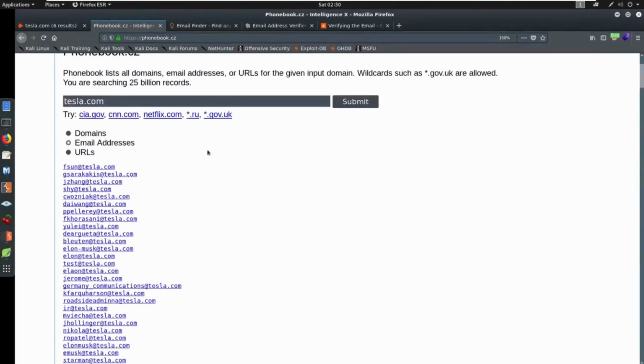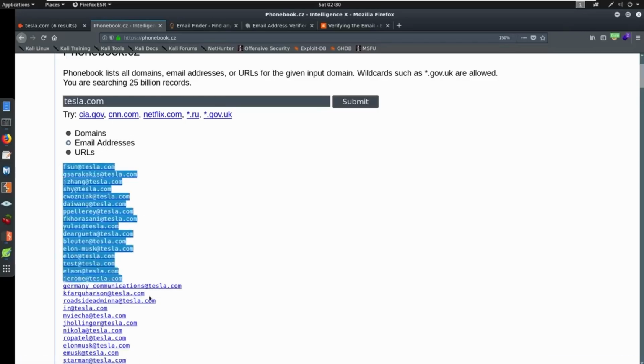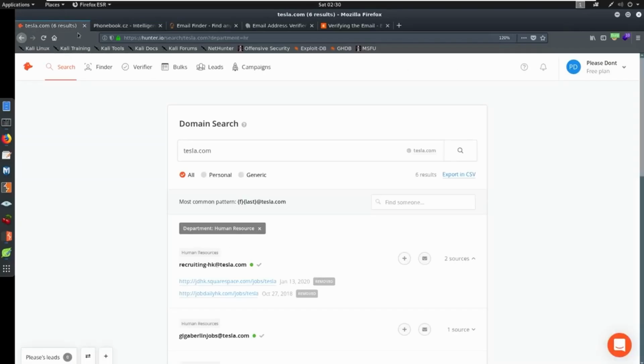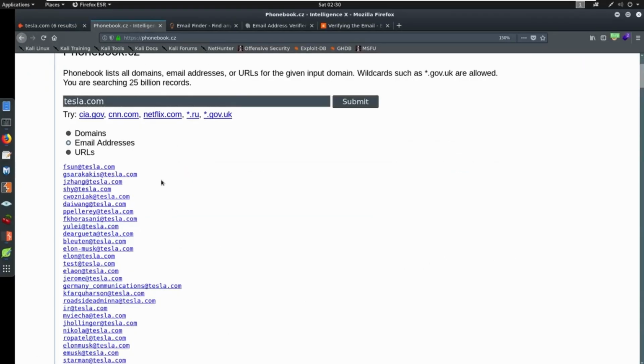Maybe we're not just hunting for one email. Maybe we're hunting for an entire domain. This is a great way to get free entire domains with a quick copy and paste capability. Like we have the Tesla here, we can export the CSV from hunter.io, but you only get so many results that you can export into a CSV. Here you get a bunch. There's no guarantee these are all valid, but it's still information. Information is what we want. This is all we're trying to gather, as much information as possible. So these are all potential email addresses for tesla.com. I think it's a great resource.